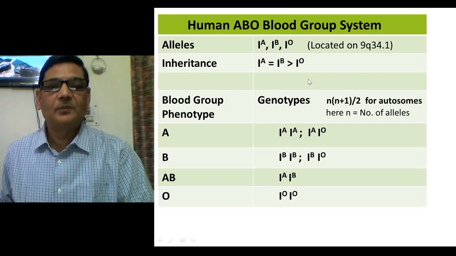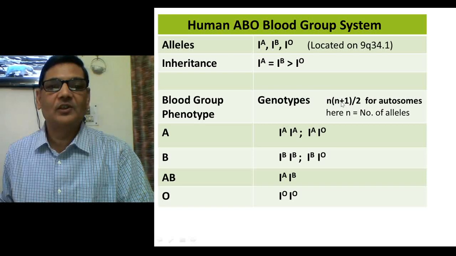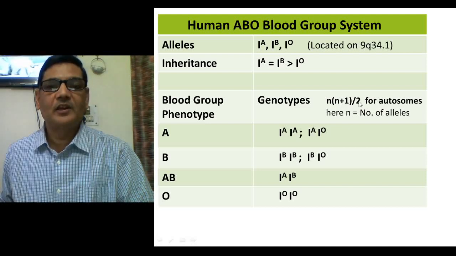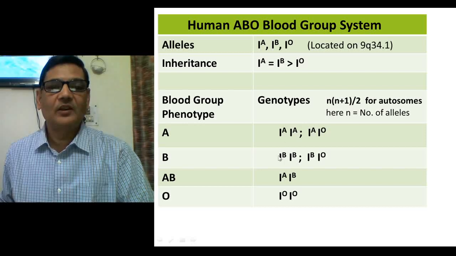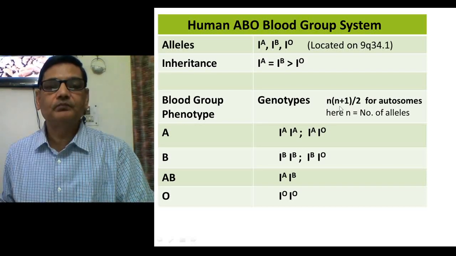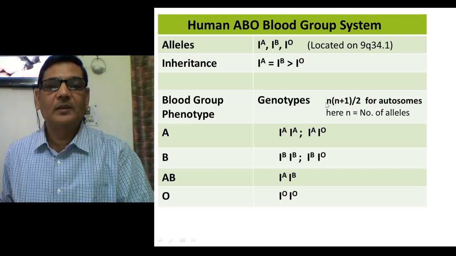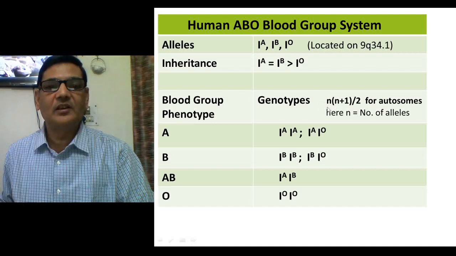So in this case, since there are 3 alleles, 3 into 3 plus 1, that is 4. So 3 into 4 is 12, divided by 2, it will be 6. It means 6 different kinds of genotype will be possible in the population. So this formula is quite useful, because if you know the number of alleles, represented here by n, then you can know the number of genotypes.